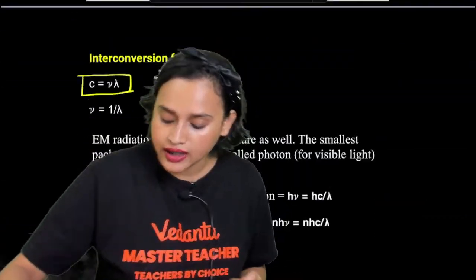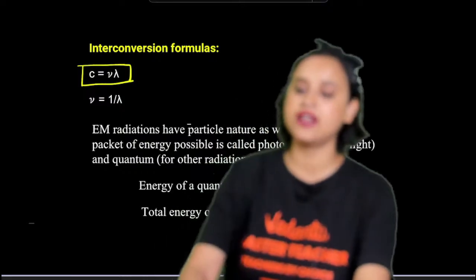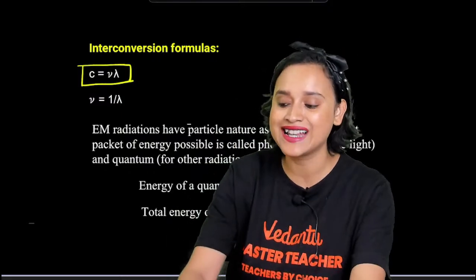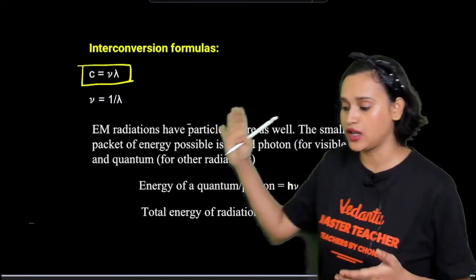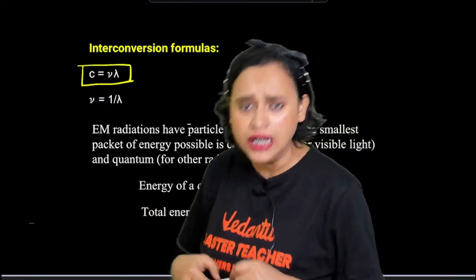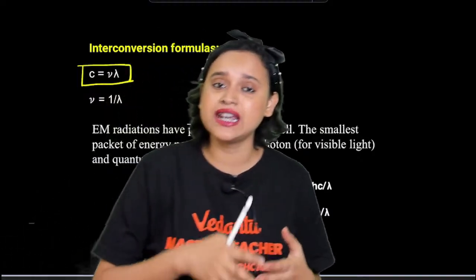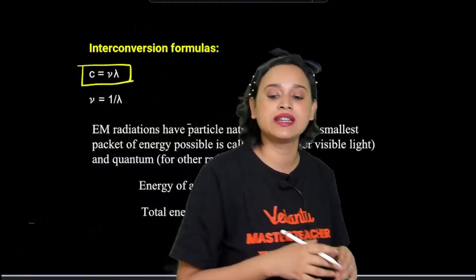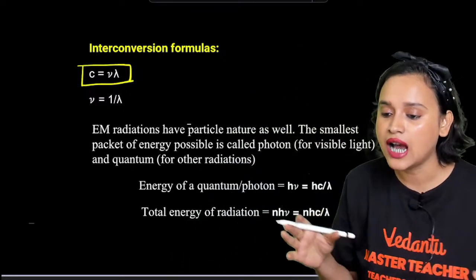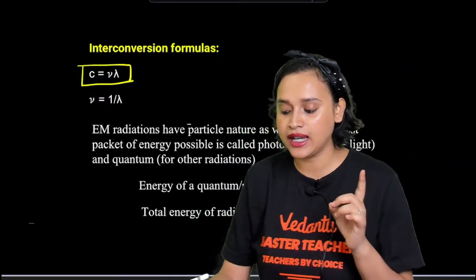Here is a formula for you which is very, very important, everybody. This is called the interconversion formula, where you get to see that C is equal to nu lambda. C is your velocity, equal to frequency multiplied with wavelength, that is lambda. Am I clear, everybody?